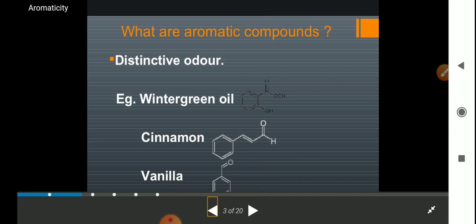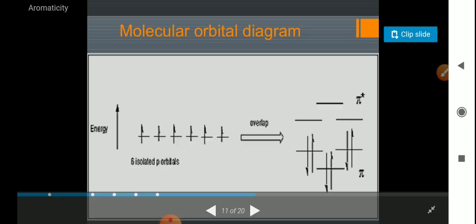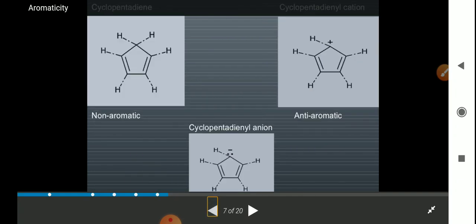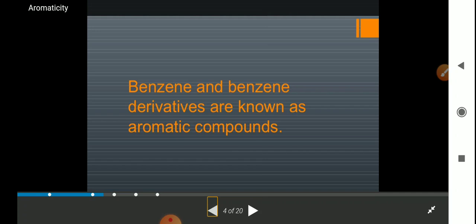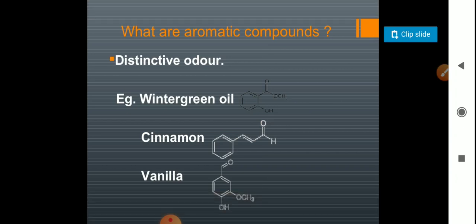Then another one is cinnamon. These are all found in our Indian spices. You are also very familiar with vanilla. This is the structure of vanilla, which you find in our biscuits, ice cream and lots of things.